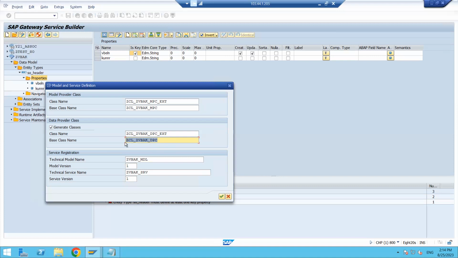And if you want to write your logic, for fetching or deleting or modifying, whatever it is, then we have to go for the child class only. The child class is DPC ext, the data provider class extension.